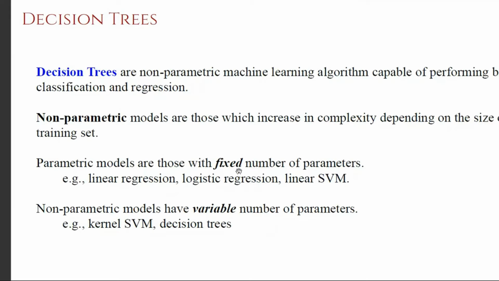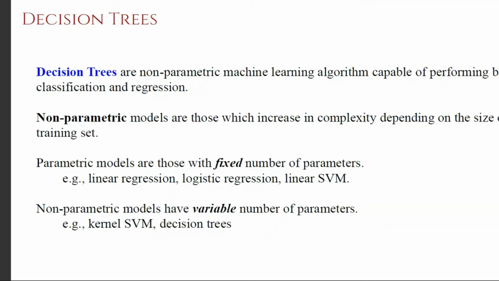Or when you are dealing with multi-class classification problems, then you just multiply that by the number of classes as well. So the important point is, if you know the number of attributes, you already know the number of parameters. Such models are called parametric models. But there are other types of models, like the kernelized version of SVM, or even the decision trees that we are going to discuss now.